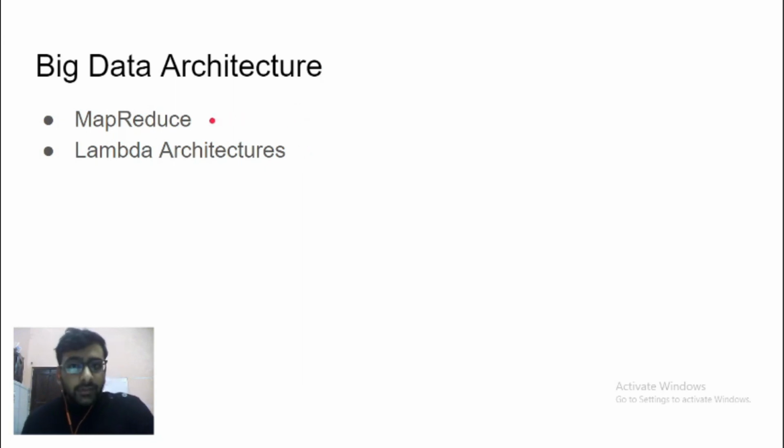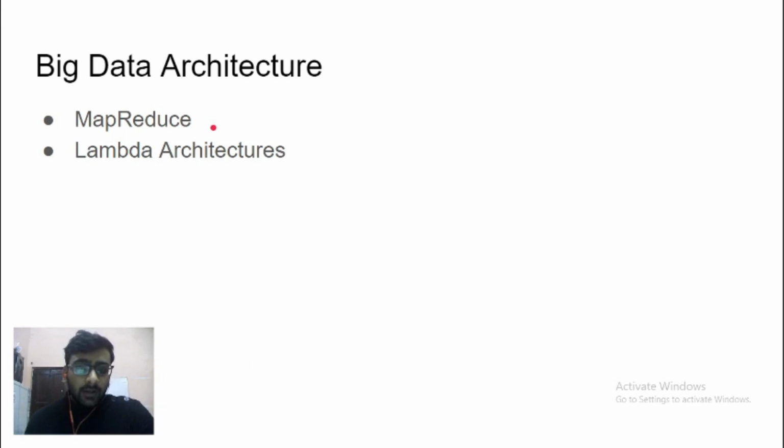What MapReduce does is it inverts the flow of execution by sending your program to the data rather than sending your data to the program. So each computer might store a certain set of data, and you send certain operations to that data to be executed, and then aggregate the results to get your final output.